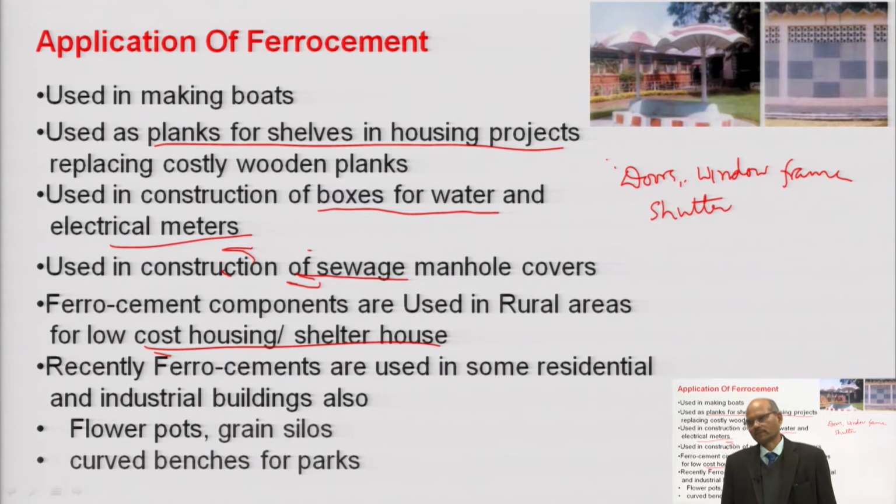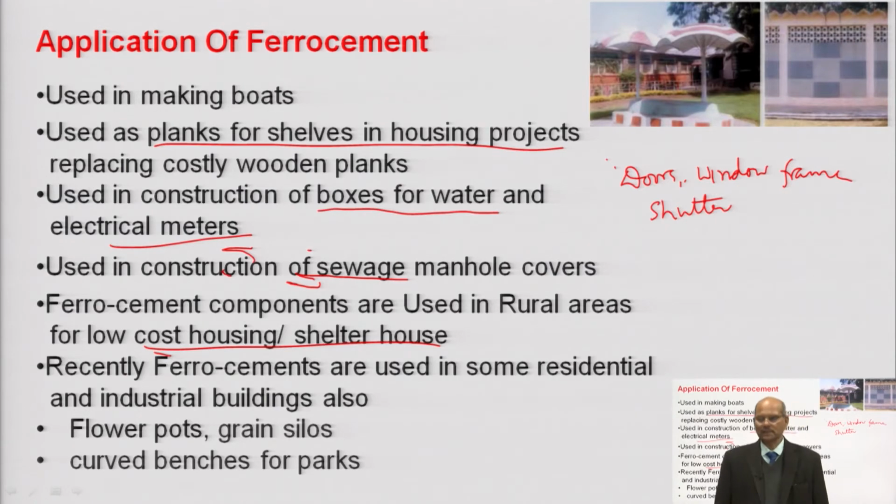Not only that, even for plastering purposes, suppose you are staying in a coastal area where rainfall is very heavy. During the plastering, you just have to take the mesh and attach it to the walls by nails.